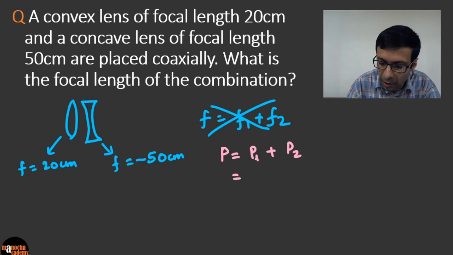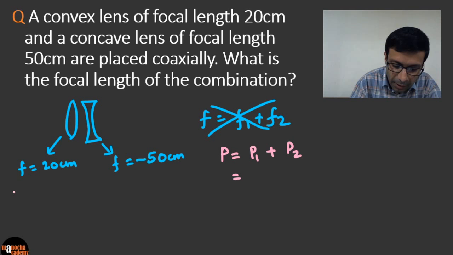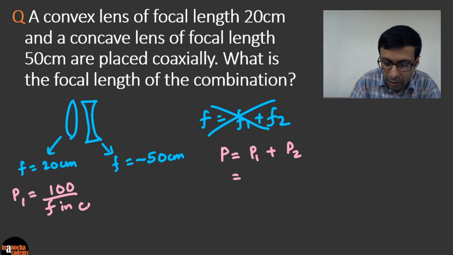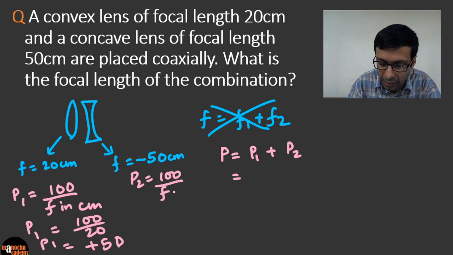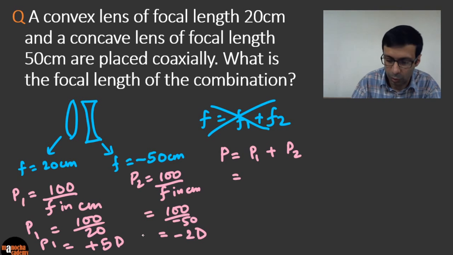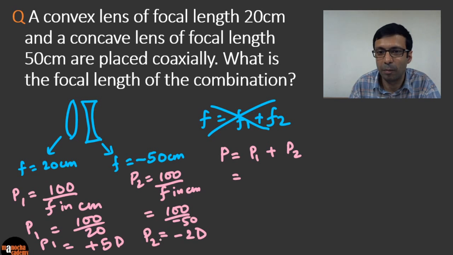So let's go ahead and do that. What will be the power of the first lens? P1 is going to be 100 by F in centimeter. Remember the formula? Either it's 1 by F in meter or 100 by F in centimeters. So this power is going to be 100 by 20, which is equal to plus 5 diopter. Am I right? And P2 is again 100 by F in centimeters, so that's going to be 100 by minus 50, and there we have minus 2 diopter. So that's the power of the second lens.